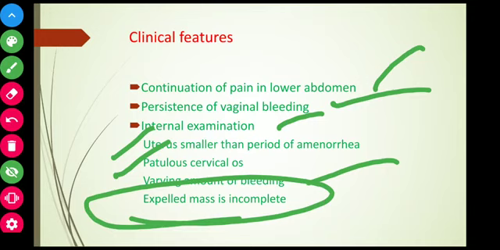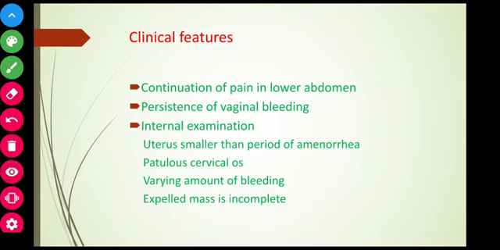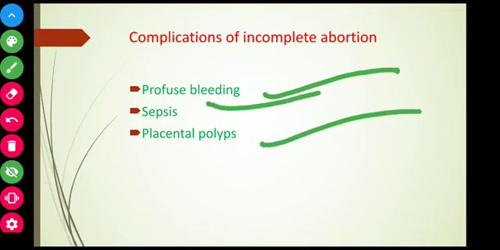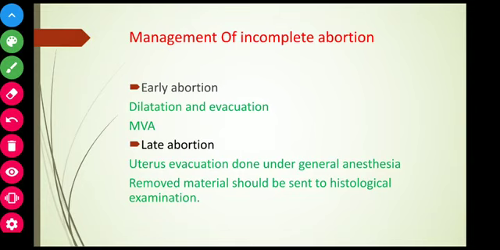So what has been expelled in threatened abortion? I told you that as a nurse you need to preserve the pads, we need to find out the tissues if any conceptual materials came out, पैड्स पे check करना है. तो incomplete expelled है मतलब there is something inside the uterus. Next, complications. If this is not treated, profuse bleeding can occur with some tissue parts, sepsis also can occur, and placental polyps.